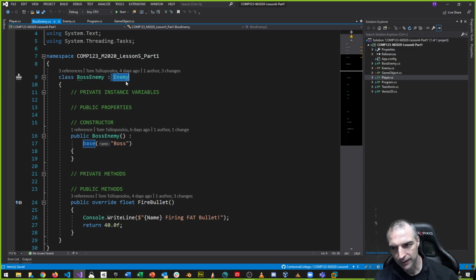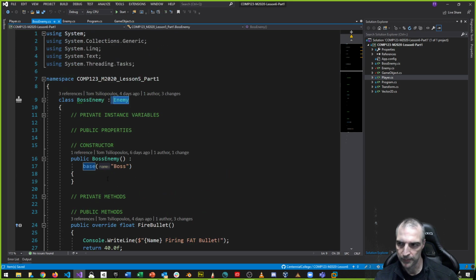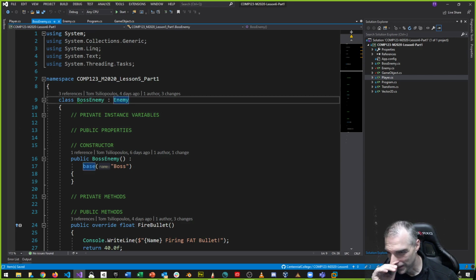If I mark enemy as abstract, then I must override something here in my boss enemy. And I should be able to implement them. If I hover over this as an example for enemy, not all boss enemies are going to update the same way, right? It doesn't make any sense.